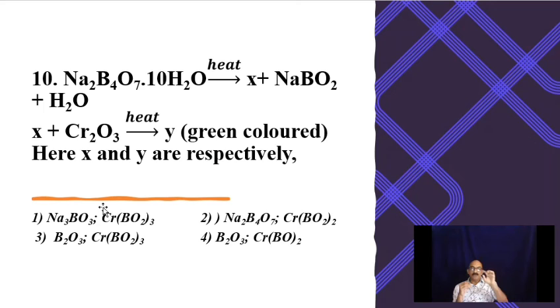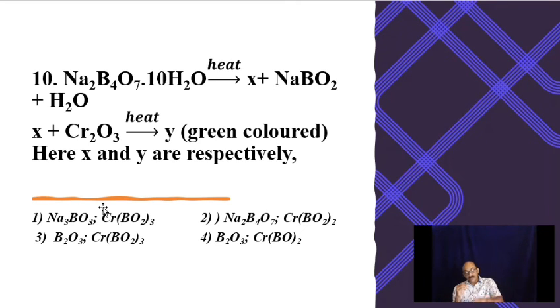It will form both NaBO2, sodium metaborate, and B2O3. Thereafter, you dip the same loop in the oxide of some other metal like chromium, iron, cobalt, nickel, etc., and again show it in the flame.